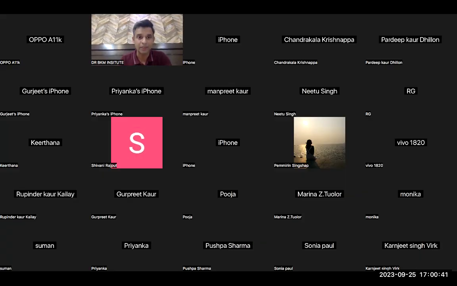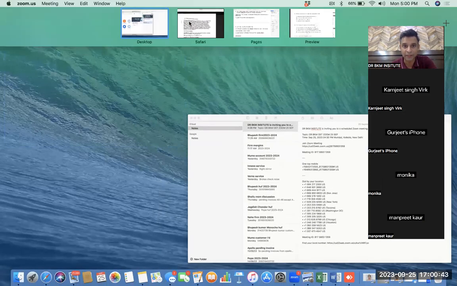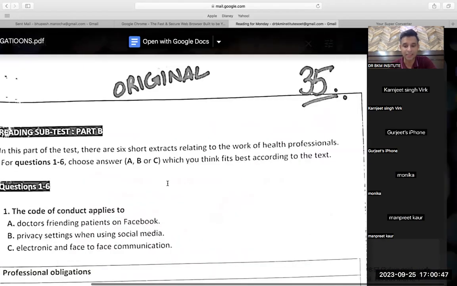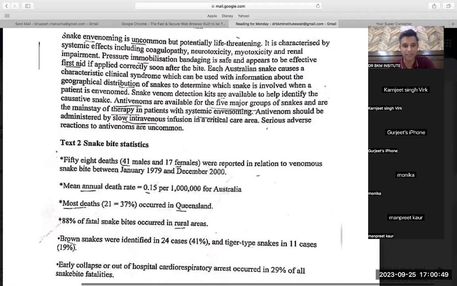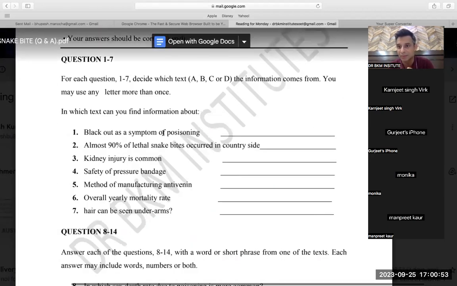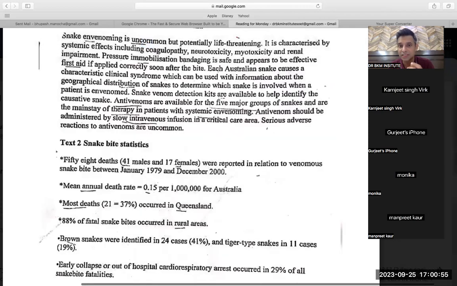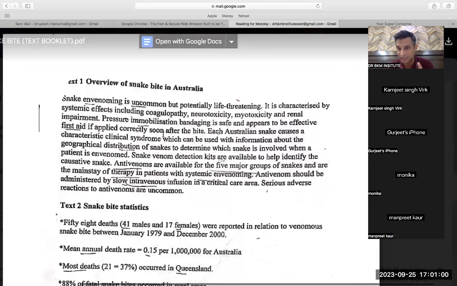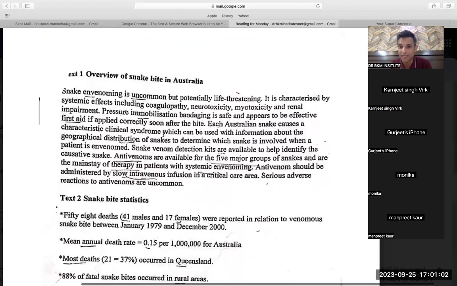Like today, I'm going to discuss part A, which we have normally been watching for a long time, but this part A is not very good because, as you can see, it is related to snake bite. In the question paper you will find questions like blackout as a symptom of poisoning. Blackout means unconscious, but in the whole reading there is no such word. So please do not panic when you do readings of this kind. This kind of question will not come in the exam.